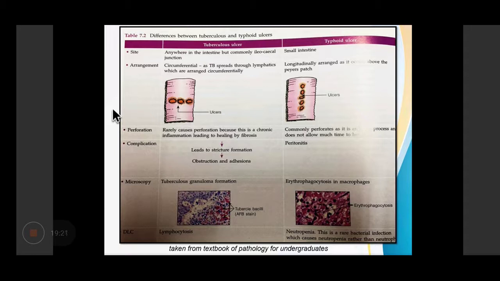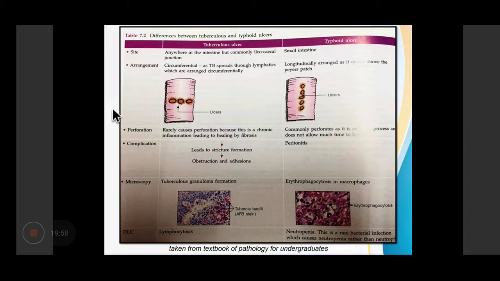The arrangement of the ulcers in tuberculosis is circumferential, as the TB spreads through the lymphatics, which are arranged circumferentially. Typhoid ulcers are longitudinal as they affect the Peyer's patches. Perforation rarely occurs in tuberculosis, whereas in typhoid ulcer, perforation is more common. Complications are mostly because of fibrosis and stricture formation, which leads to obstruction and adhesions. Because of perforation, there can be peritonitis in a typhoid ulcer.